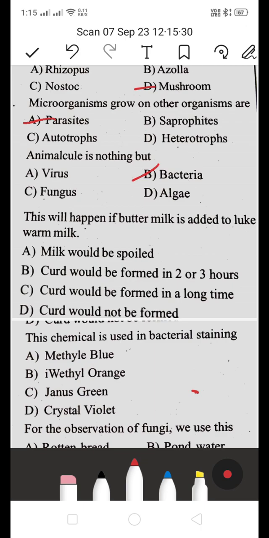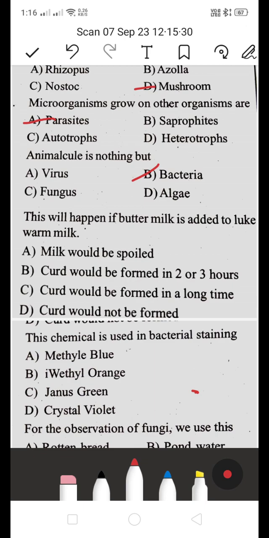Next one: what will happen if buttermilk is added to lukewarm milk? Is it A, milk would be spoiled, B, curd would be formed in 2 or 3 hours, C, curd would be formed in a long time, or D, curd would not be formed?